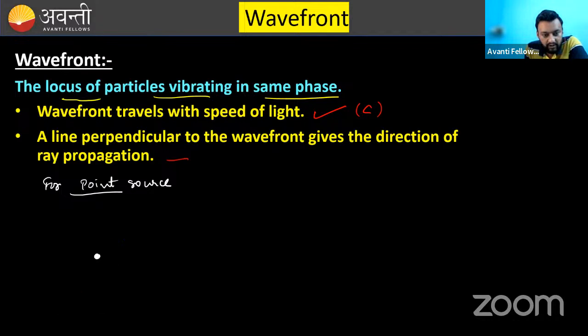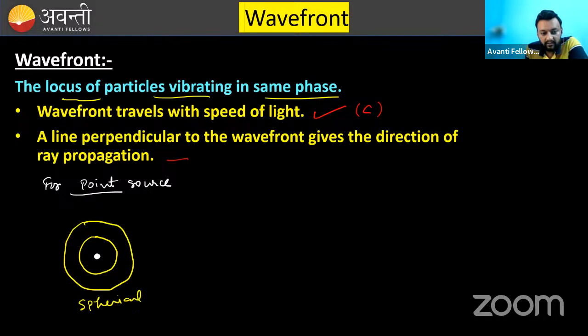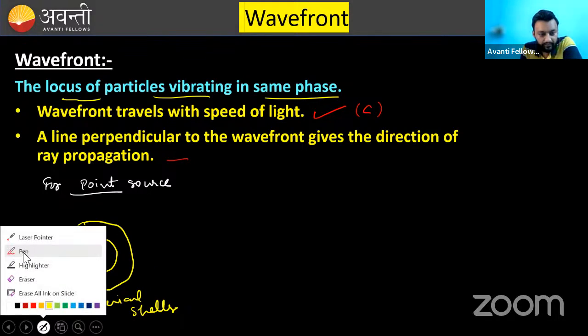The wavefront for this point source will be concentric spherical shells. These are the wavefronts for a point source of light. Clear?